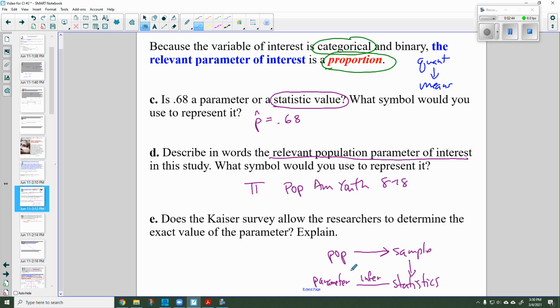So is this survey going to allow us to determine the exact value of the parameter? No, it's not. Because to do that, we'd have to survey all American youth ages 8 to 18. And by the time we finished, a bunch of them, their televisions would have broken. So we're using a statistic from samples to try and infer the parameter.